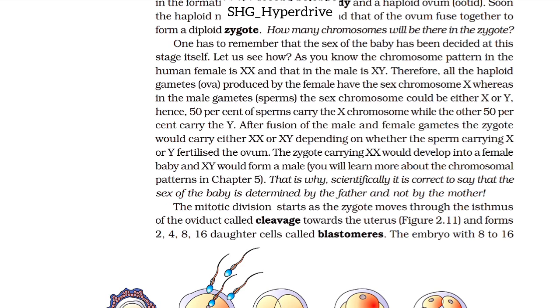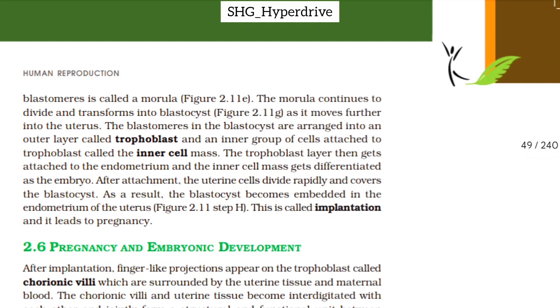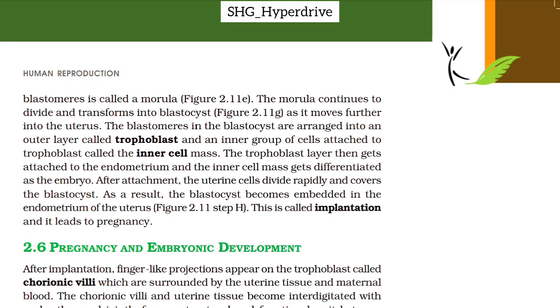The mitotic division called cleavage starts as the zygote moves through the isthmus of the oviduct towards the uterus and forms 2, 4, 8, 16 daughter cells called blastomeres. The embryo with 8 to 16 blastomeres is called morula. The morula continues to divide and transforms into blastocyst. As it moves further into the uterus, the blastomeres in the blastocyst are arranged into an outer layer called trophoblast and an inner group of cells attached to the trophoblast called the inner cell mass.